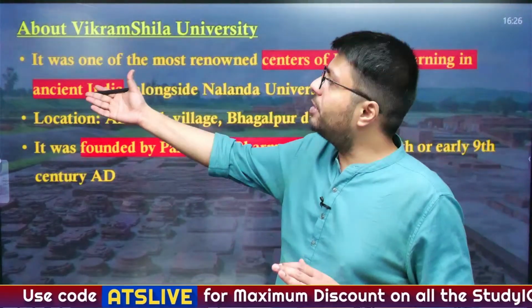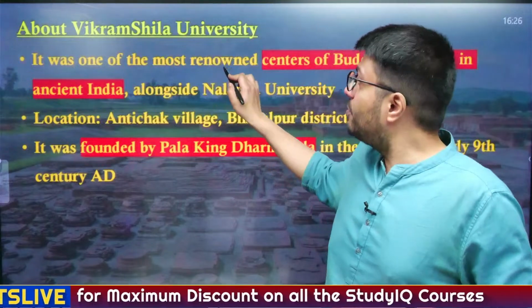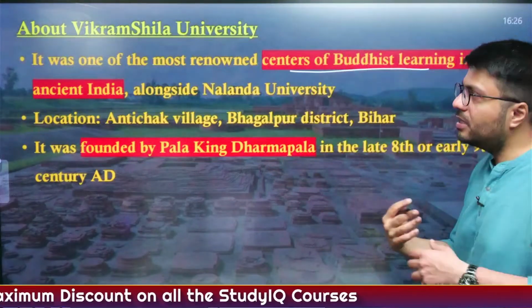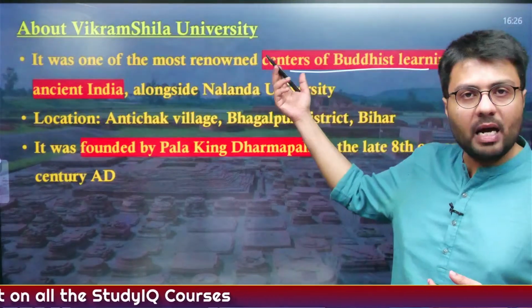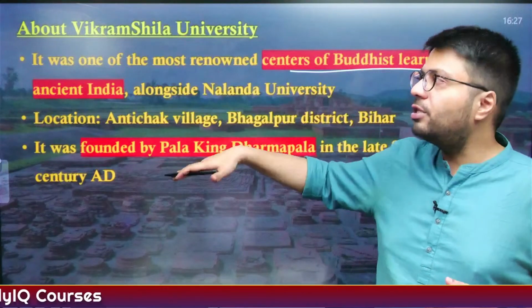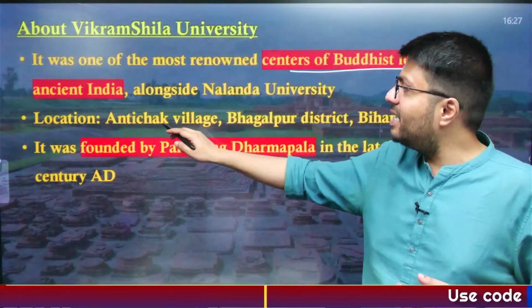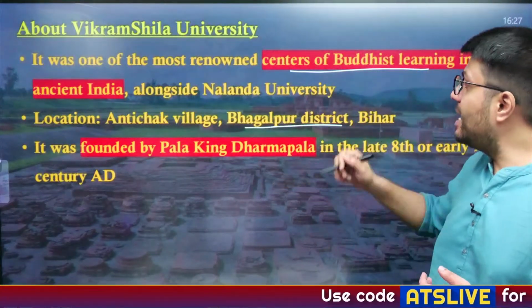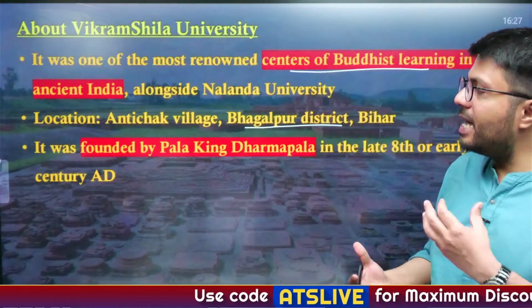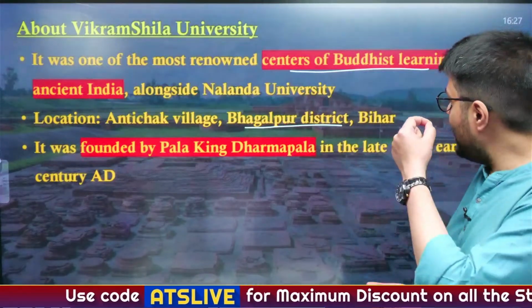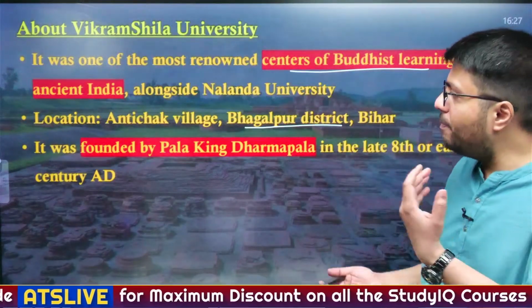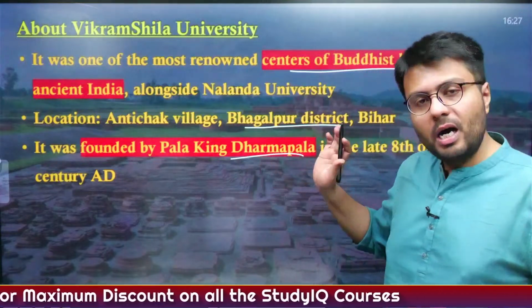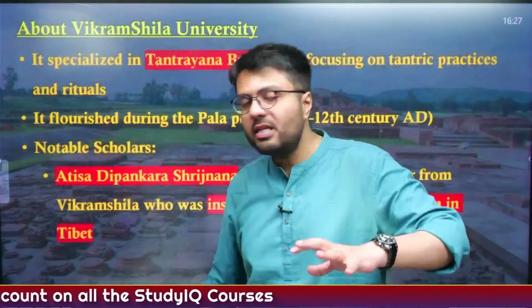About Vikramshila University, it is one of the most renowned centers of Buddhist learning in ancient India alongside Nalanda University. It is located in a village in Bhagalpur district of Bihar, and it was founded in the late 8th or early 9th century by the then Pala king Dharmapala. Understood? These are the important details that you have to remember.